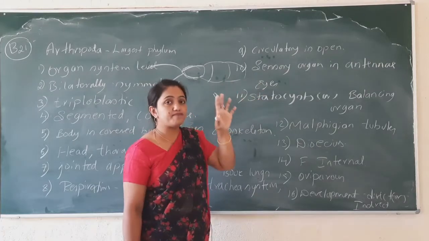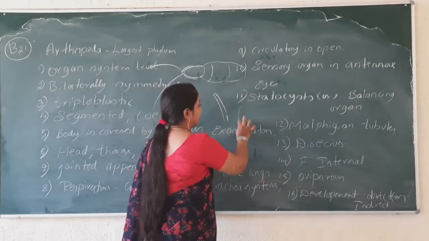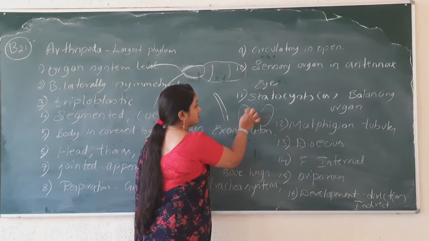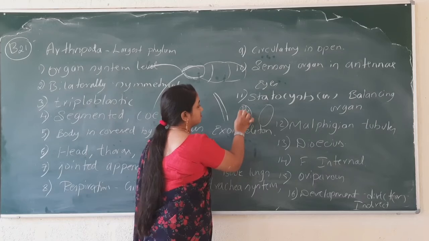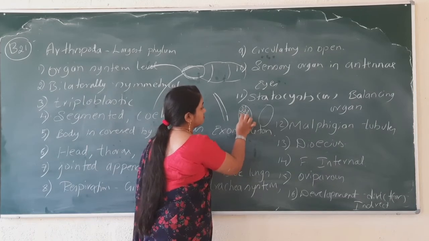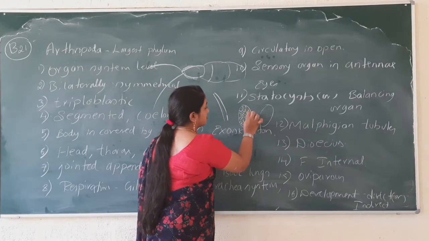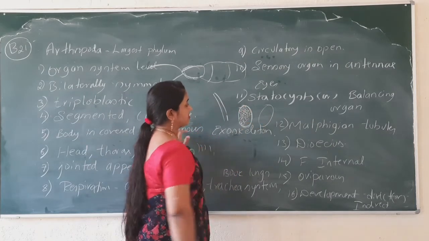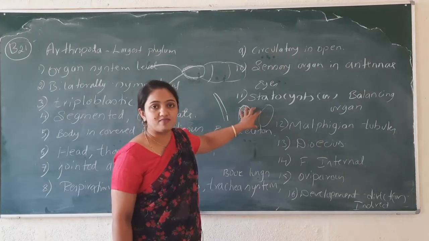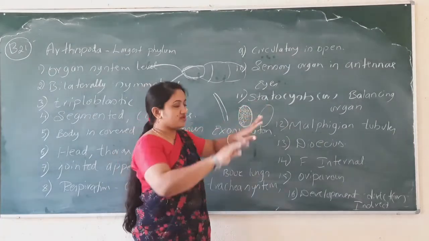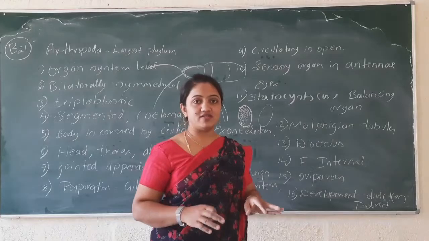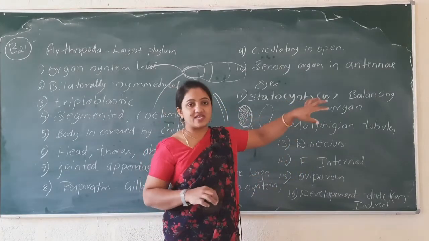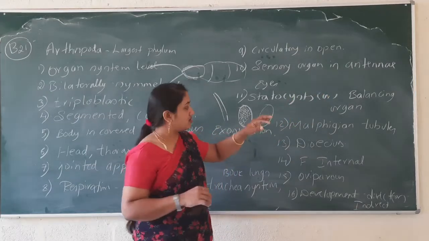They have compound eyes. Compound eyes means, you might have seen the housefly, you find a number of subunits altogether meant as one eye. That's why it is known as a compound eye. They balance their body. They have statocysts inside the body which act as a balancing organ.